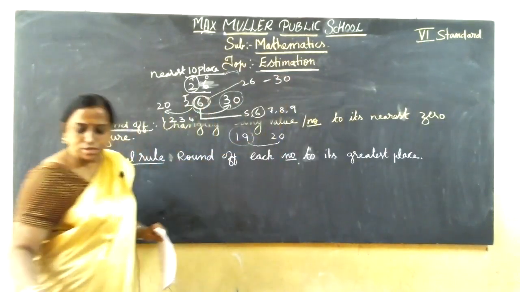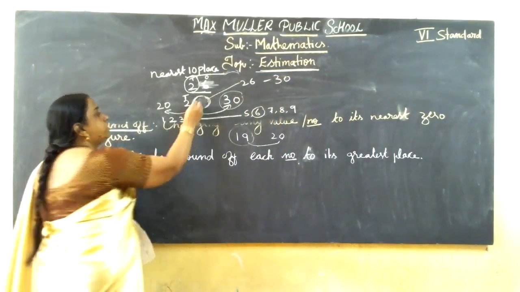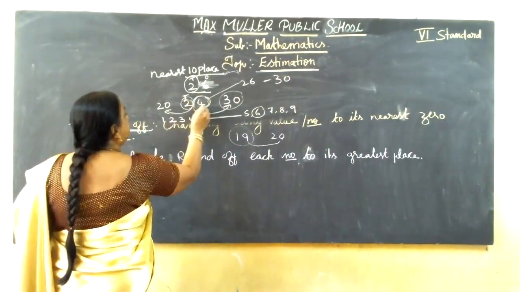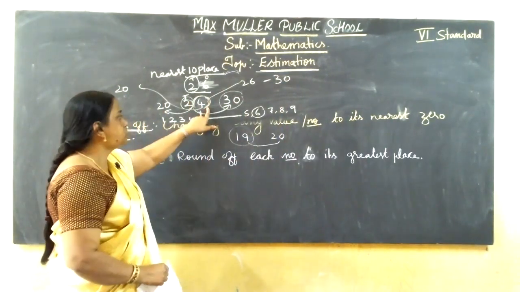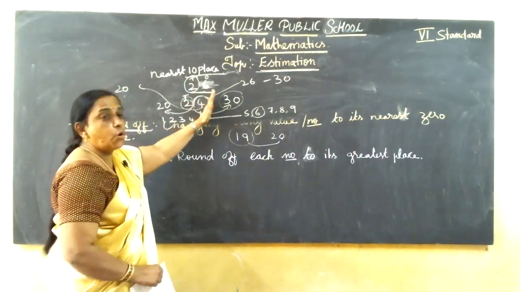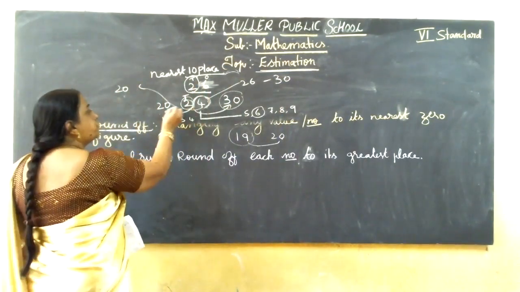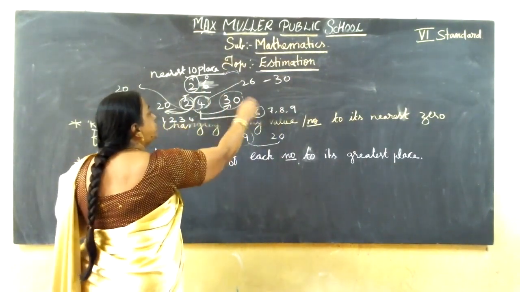If the question is 24, what is it nearest to? It's 20. Clear now? You should see the ones place. If it is 4 or less than 4, you should take the left side, before, meaning you should stay there only. If it is 5 or more than 5, you should go ahead.